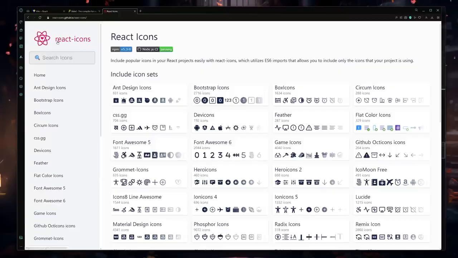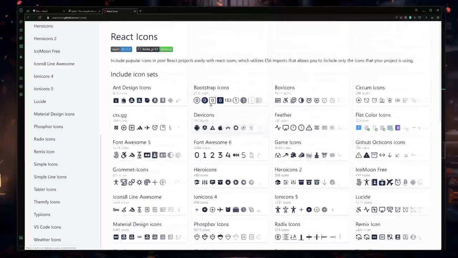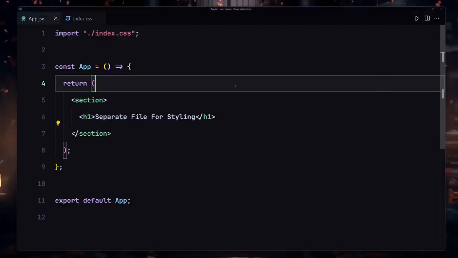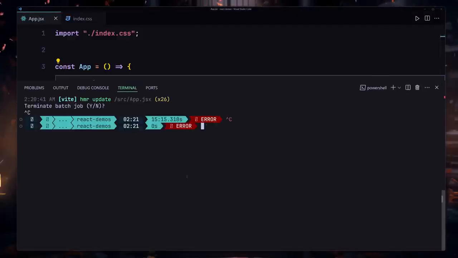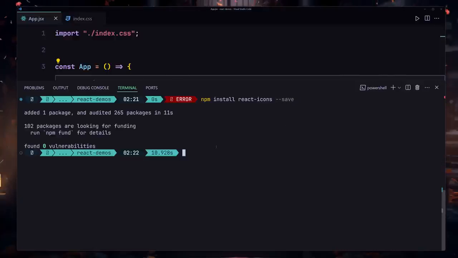So first of all, we have to install this library inside our project, then we will be able to use that. So now I'm going to go into my React icons, and here you can see we have a lot of icons right here. To install that, we are going to be using this command. So I'm going to just copy that, and now I'm going to open my terminal right here and close every single thing. I'm going to just place my command right here, which is npm install react-icons --save. If you don't want to provide this --save, you don't even have to do that. Okay, so I'm going to just hit enter right here, so it's going to install that inside this project, and here you can see that's now successfully installed.